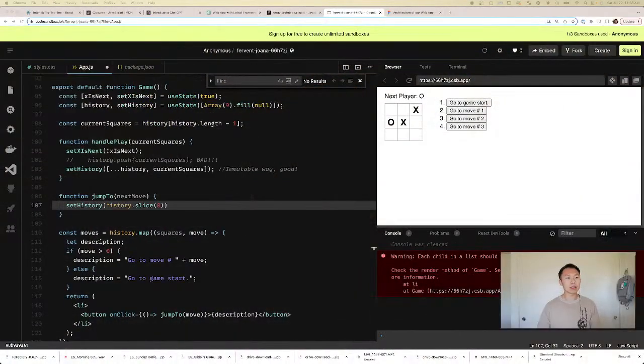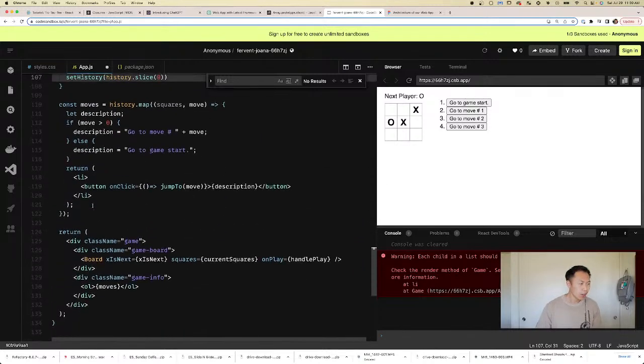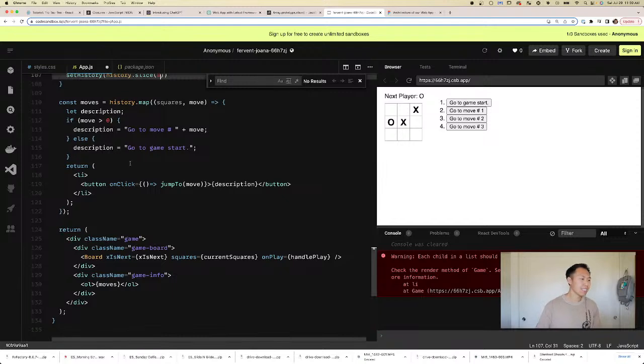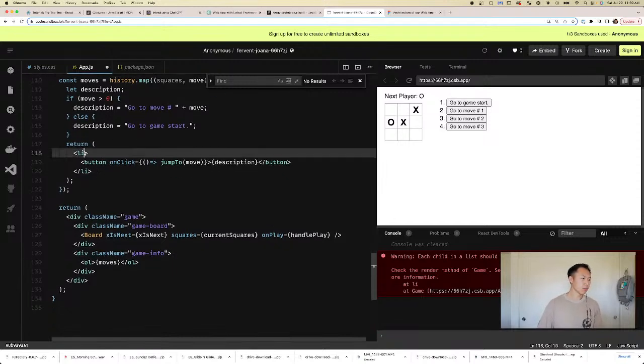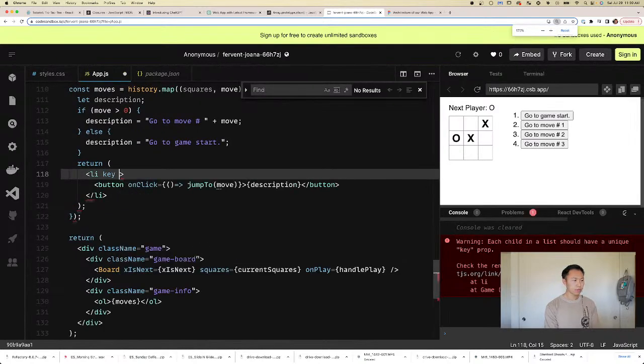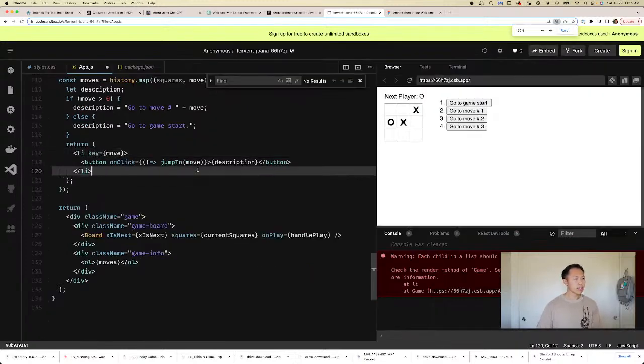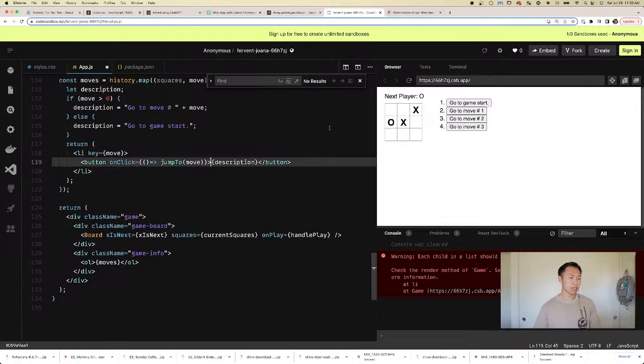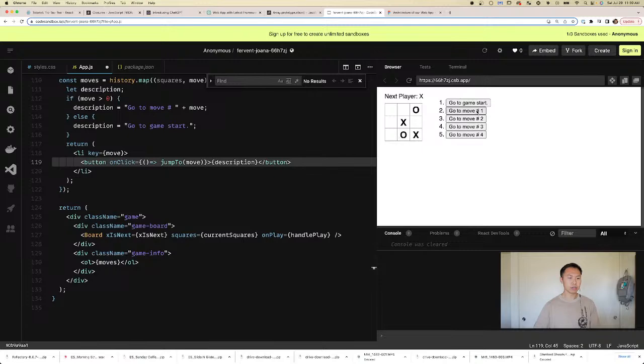Okay, this is great. This is great learning. So we learned about how keys work and why we need keys. I actually always wondered why we need keys, and this definitely explains why. So we're gonna add key here. Key is gonna be the move, and done. And since our move is never gonna shuffle order, it's unique. All right, let's refresh. Bam, error gone, which is great.